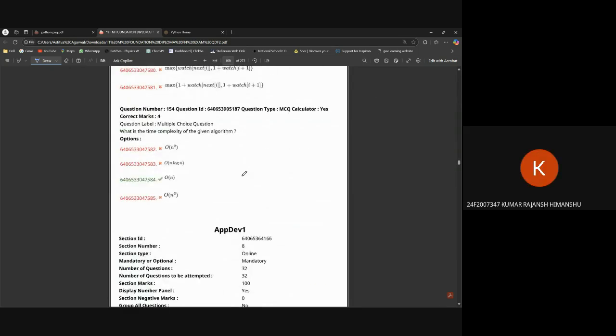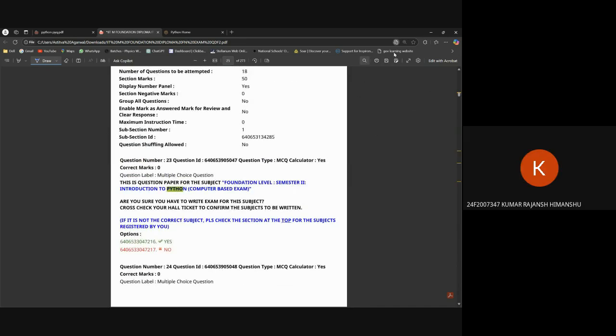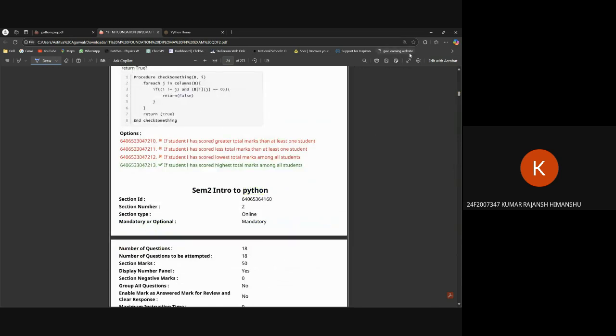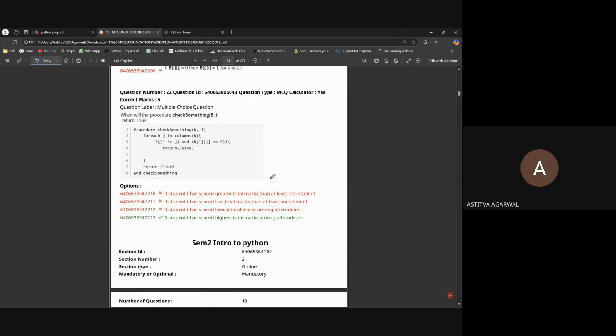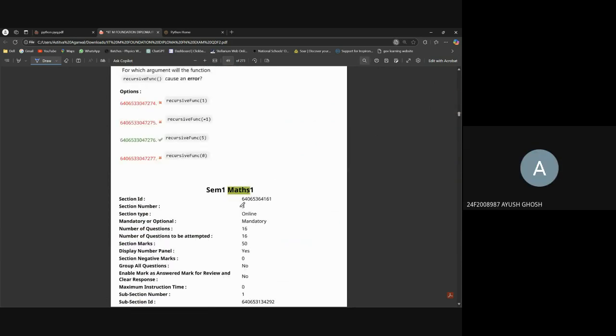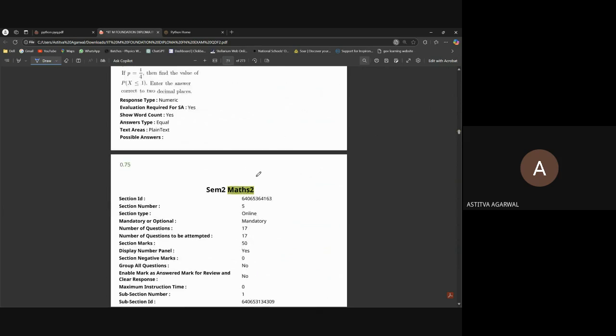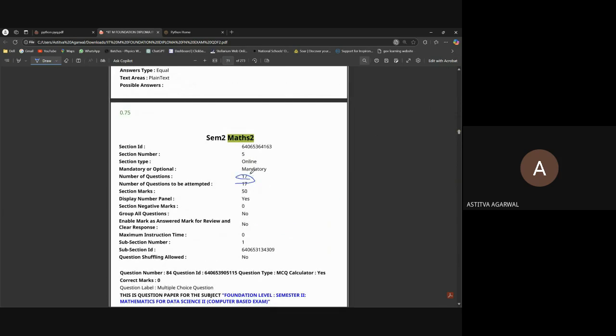Can you guess how many questions you will finish by match 2? How many questions will there be in match 2? It will be given at the starting, I guess. Let me see. 20-21 will be there. Match 2, 17. Yes, 16, 17. Okay, 18.